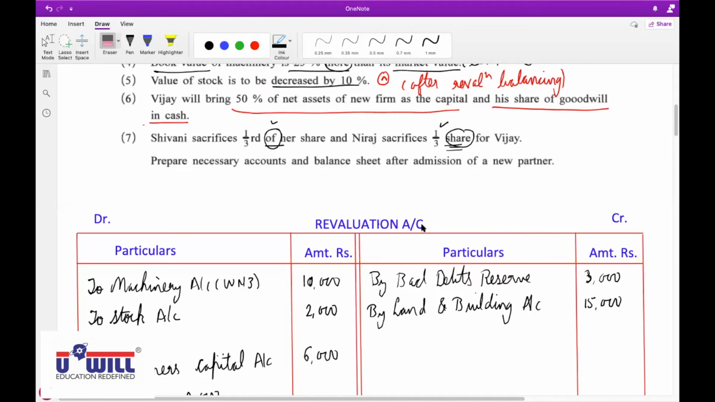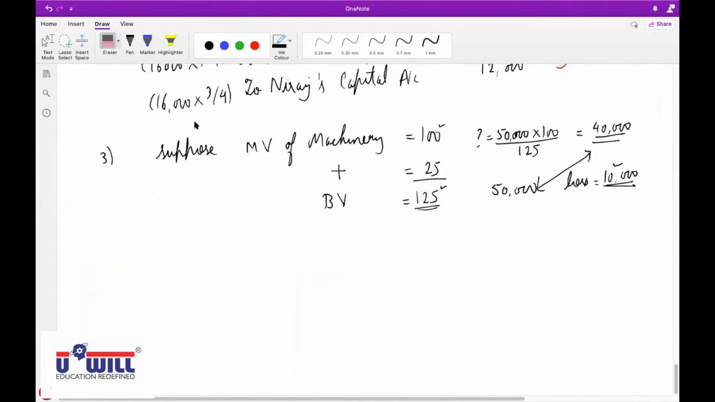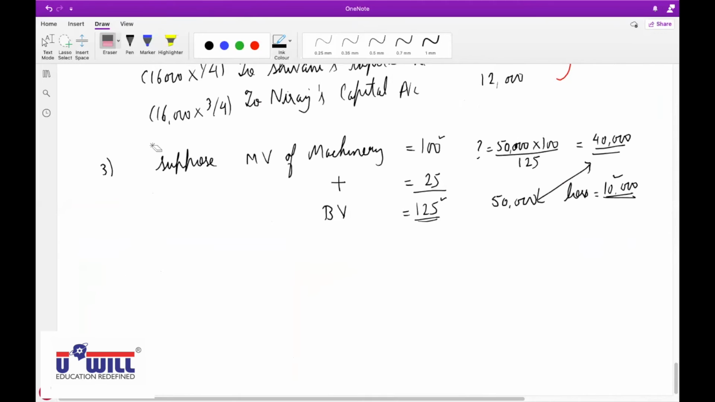I'm explaining it again. Be attentive. First of all, what do net assets mean? Net assets means assets minus liabilities. Net assets means assets minus liabilities.